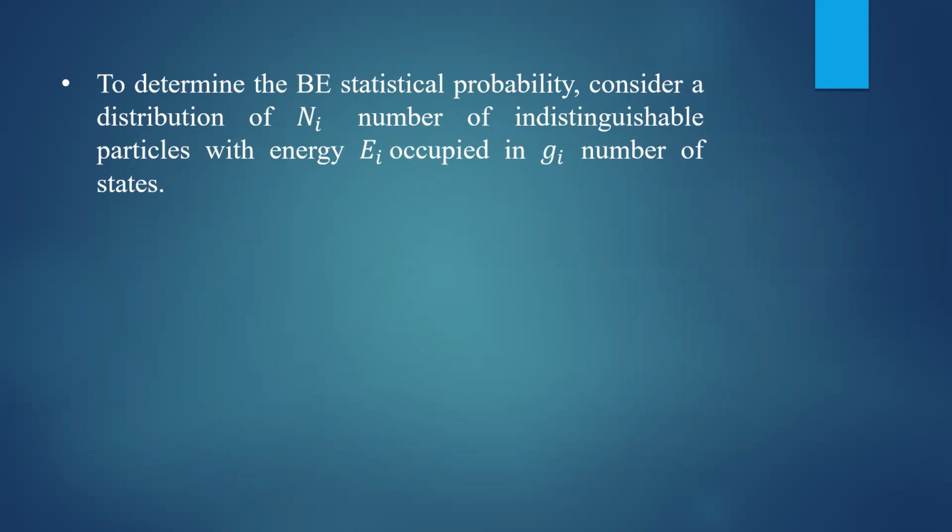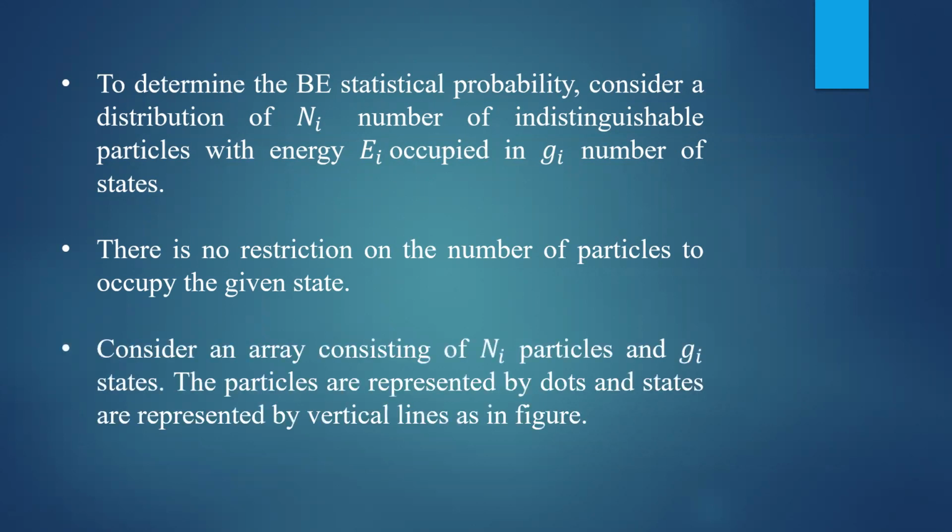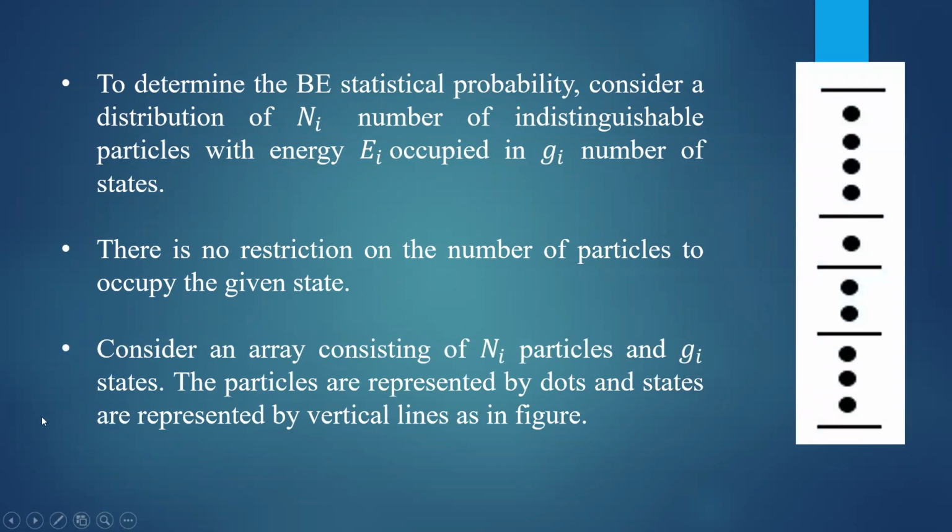I will take one example to explain this property clearly. Also in BE statistics, in Bose-Einstein statistics, there is no restriction on the number of particles to occupy the given state. Then let us take this particular diagram. Here there are Ni number of particles and Gi number of states are there. And the particles are represented by dots and states are represented by vertical lines. Okay. You look at the diagram here.